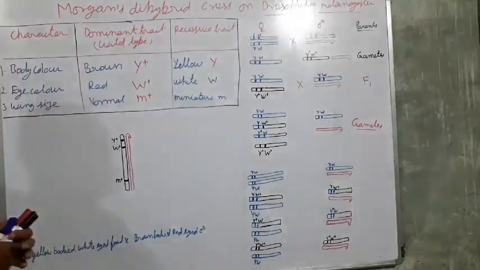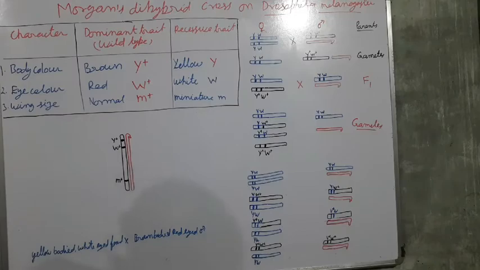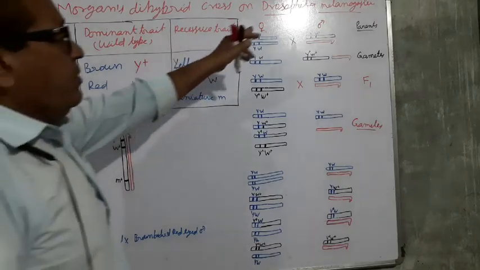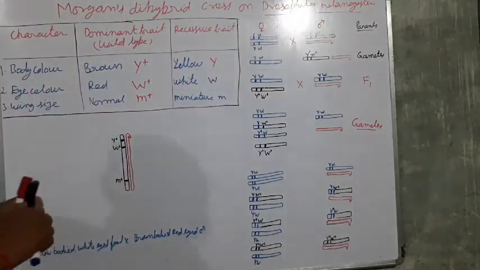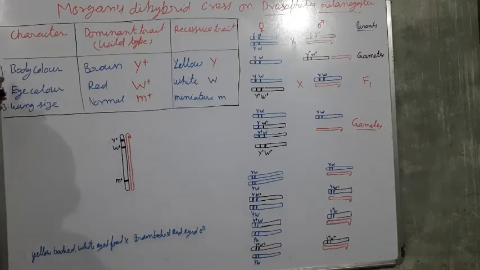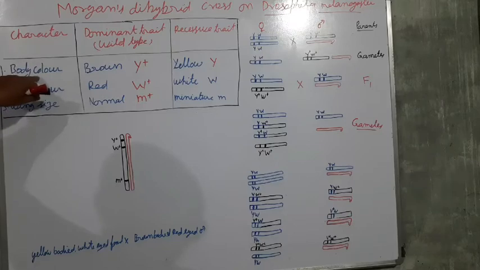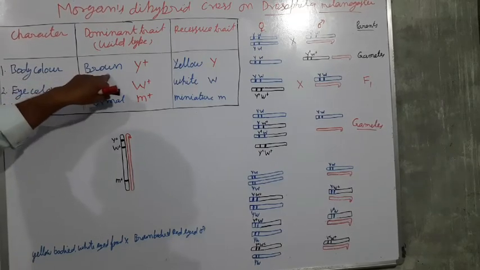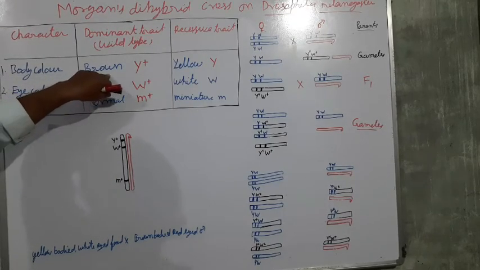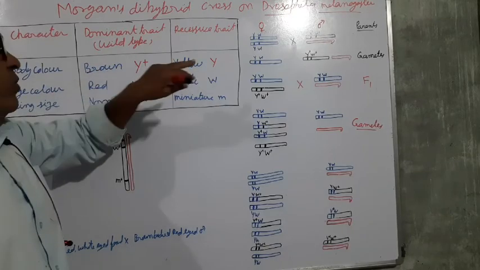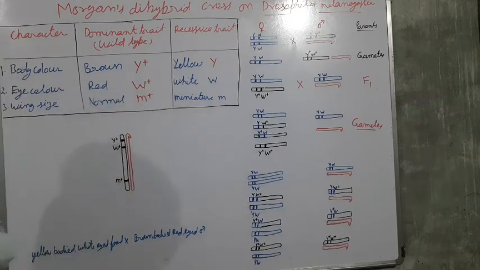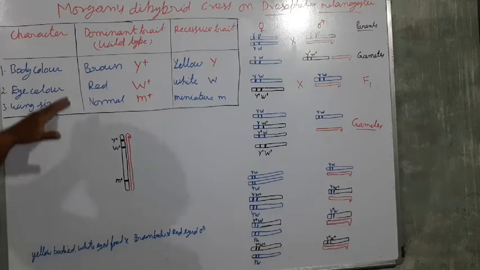So in an experiment, he took Drosophila melanogaster and its body characters, the body color, brown body color and yellow body color, two types of characters.